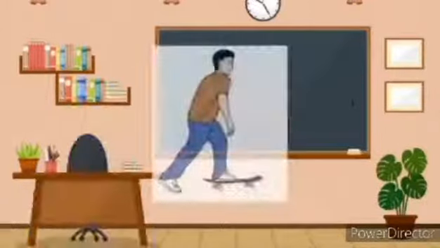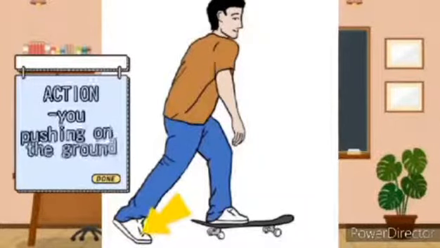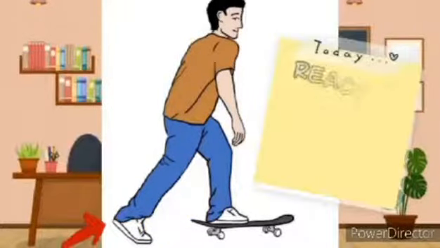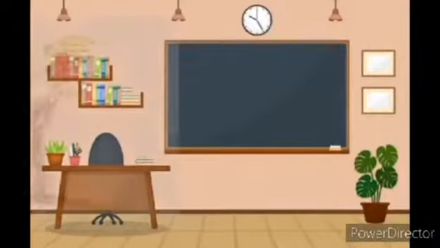How? The skater moves forward because the ground pushes back on the skater with an equal and opposite reaction force. So when you push your foot on the ground, that's what we call action. And the ground pushes back on your foot, that's what we call reaction.